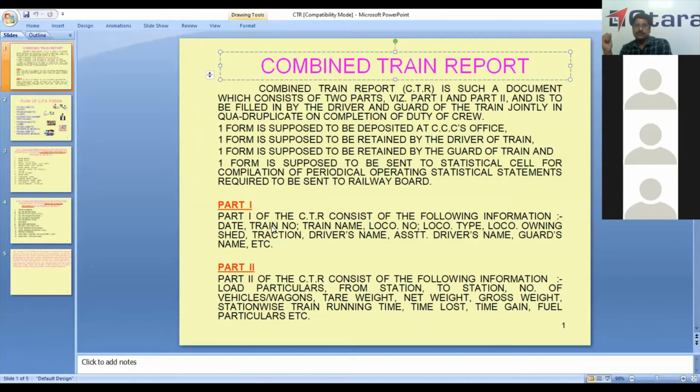This combined trend report is prepared by driver and guard, and all the important operating statistics are based on the combined train report. It has part 1 and part 2. Part 1 is filled by the driver and part 2 is filled by the guard. Generally, when the driver or guard is booked for the train, they go to the crew booking lobby.